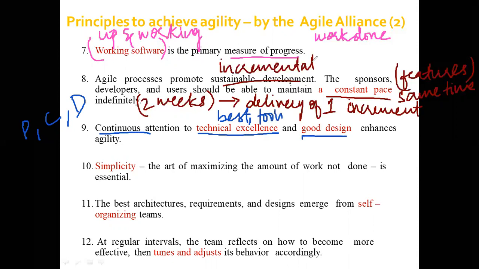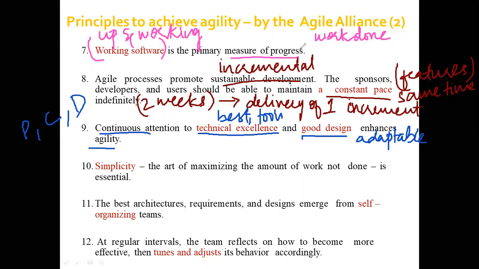A good design means this design should be adaptable. Any changes that you want to make within the software can be easily updated. If you want the software to work on different platforms, or it should be easy to maintain, each of these things needs to be identified. You need to continuously keep an eye towards the technical excellence and the good design so that you can enhance agility.